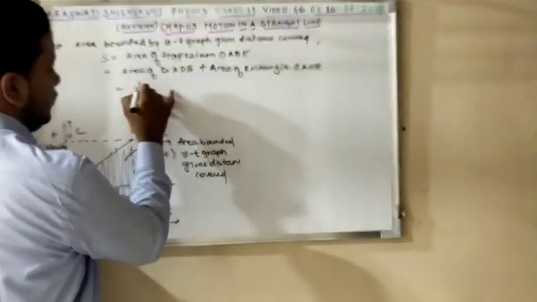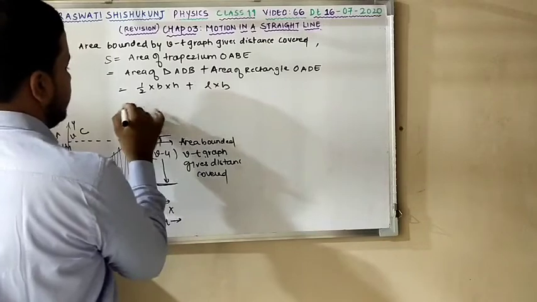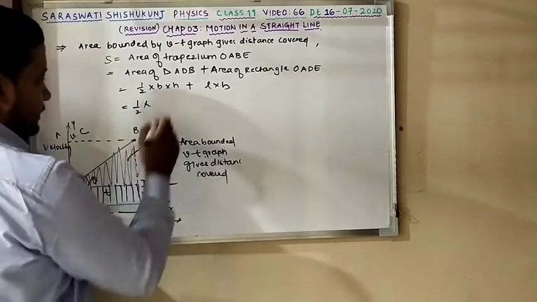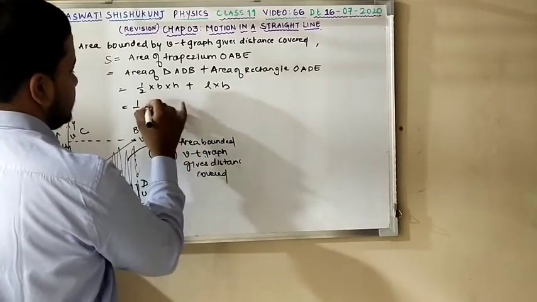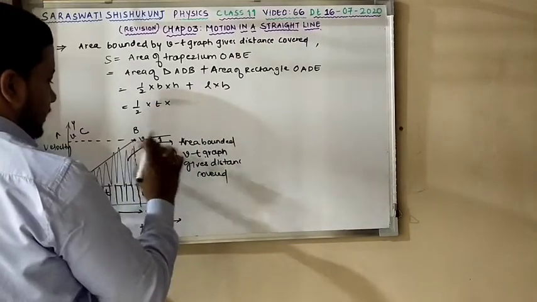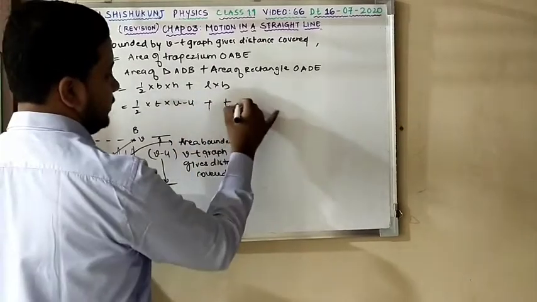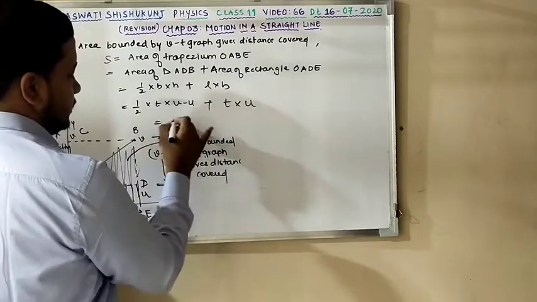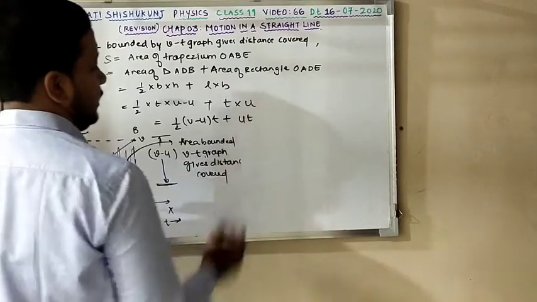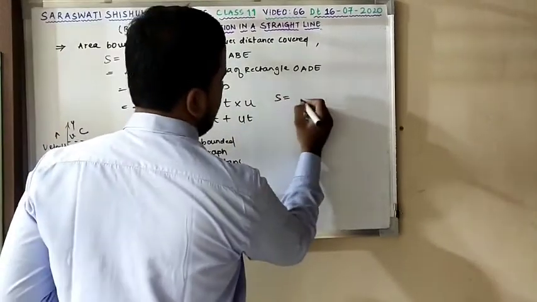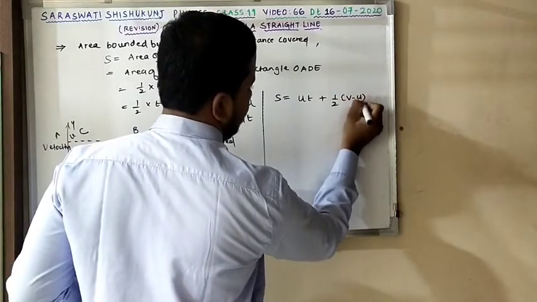Now the area of a triangle is nothing but half base into altitude, plus length into breadth for the rectangle. Half, base is t, height, that is altitude, is v minus u, plus length is t and breadth is u. So I can write my equation: half (v minus u) into t plus ut is my equation for s. So s is equal to ut plus 1/2 (v minus u) into t.